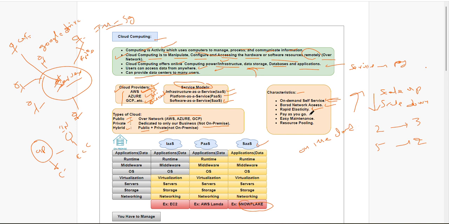Pay as you go: whatever services we are utilizing, we are just paying for that. Assume simple Google Drive. How much data are we storing? For 1 GB, only for that we are paying. Simple like that, so for us as a customer, it's very easy to maintain. What does resource pooling mean? We combine all the resources and serve many people at the same time.